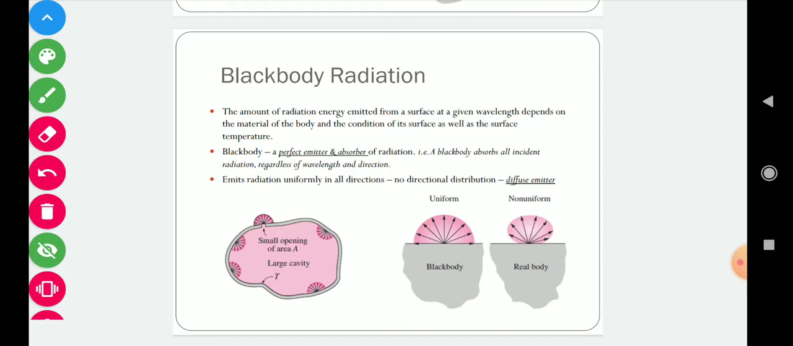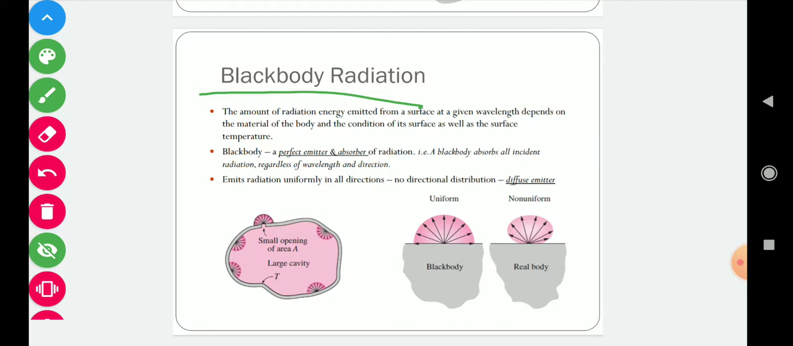As you can see in this diagram, the thermal radiation is emitted uniformly in all directions. This is an example of a black body. On the other hand, in the case of a real body, you can see the radiations are not uniformly distributed. So this is a real body. A black body is a hypothetical term which does not exist in real life.